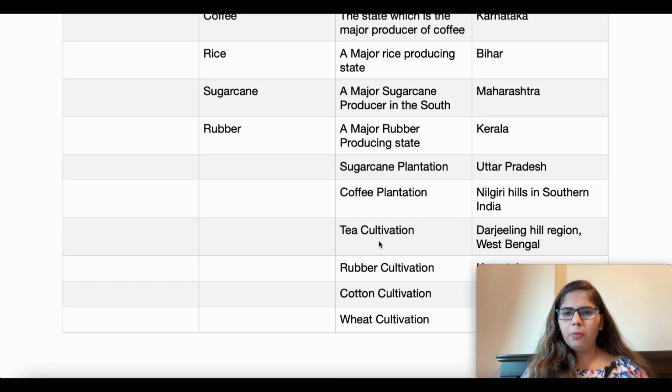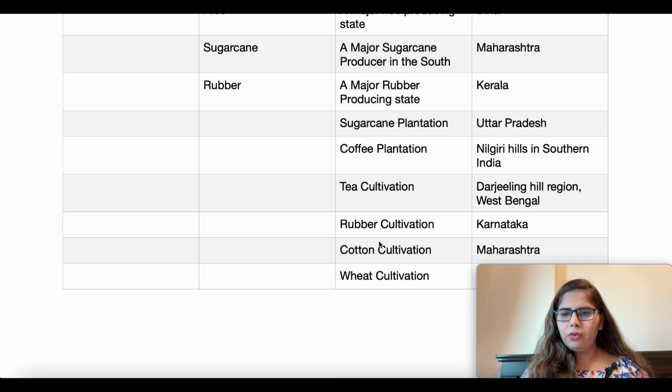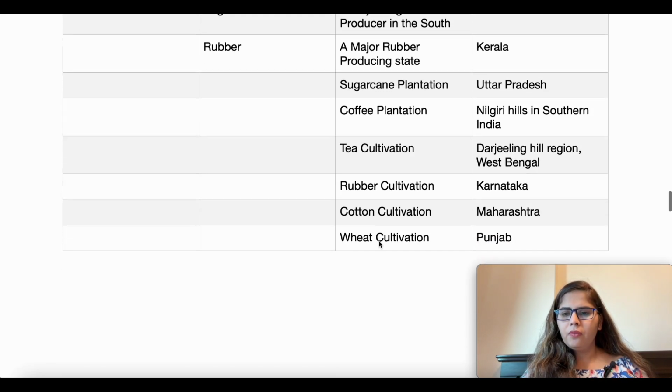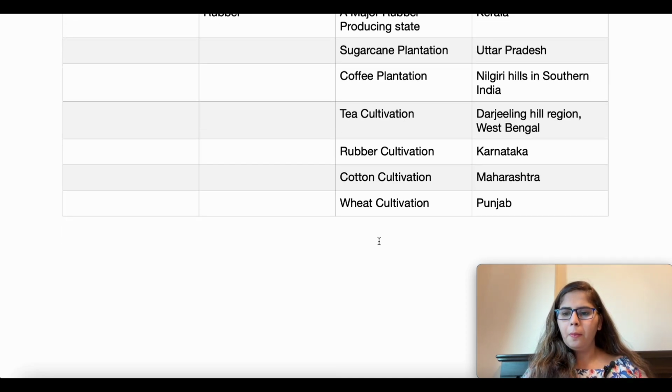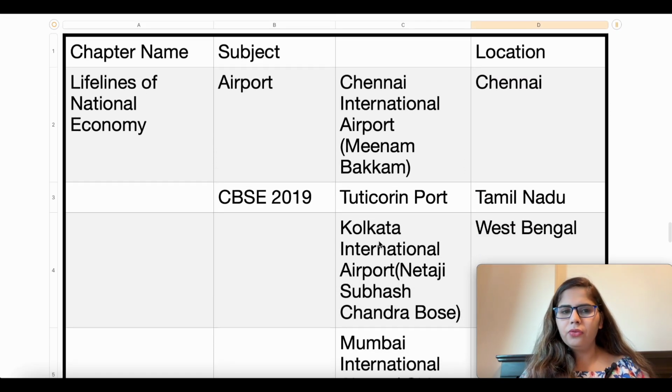A major sugarcane producer in the south. Okay. Then we have sugarcane plantation, which is in Uttar Pradesh. Then we have coffee plantation, which is in Nilgiri Hills in southern India. Then we have tea cultivation, which is Darjeeling in the hill regions, West Bengal. Then we have rubber cultivation, which is in Karnataka. Then cotton cultivation is in Maharashtra. Then we have wheat cultivation, which is in Punjab. Okay. Then the next chapter, the last chapter, is the lifelines of the national economy.